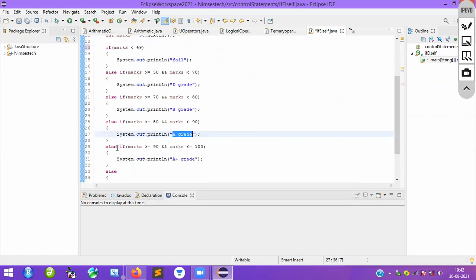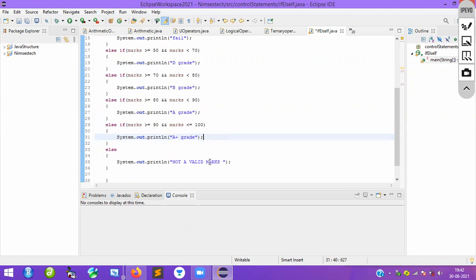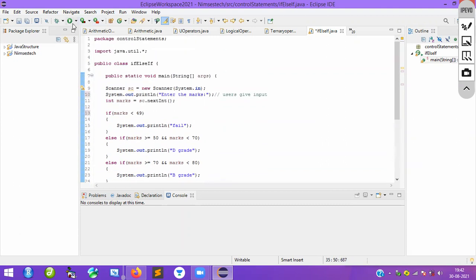Again here also you can see, this condition is true, this condition is also true. Then only you will print this particular message. Otherwise, what happens, sir? Nothing happens. It will go to the else part. Again, it will print the not a valid marks. That's it. Suppose I run this program, I will show you.